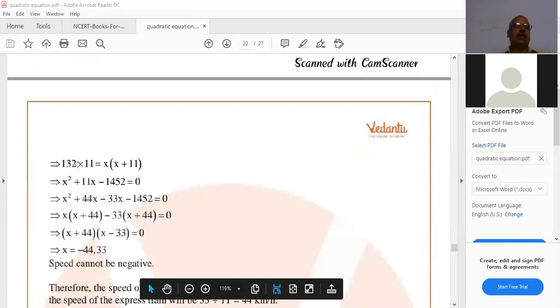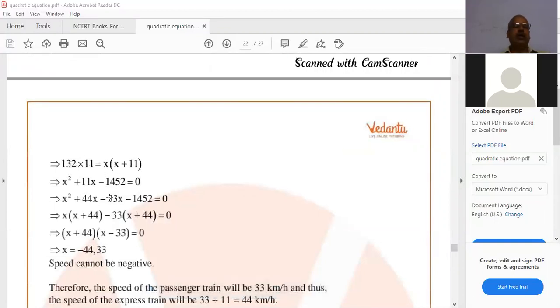x square plus 11x minus 1452 equal to 0. Minus 1452 means you have to do prime factorization. If you are unable to get it, you can do it by quadratic formula, as I told now. You can do long division, under square root you can do long division, and you will get the factors. Like that you can do it. Otherwise, if you identify the factors, well and good.